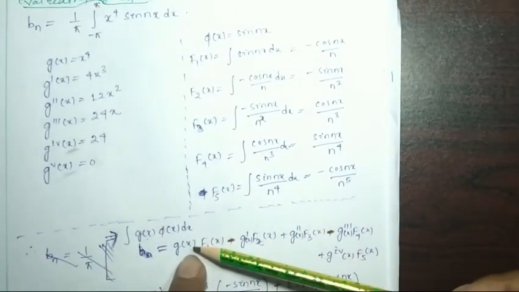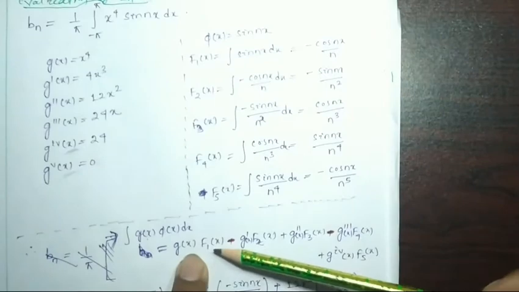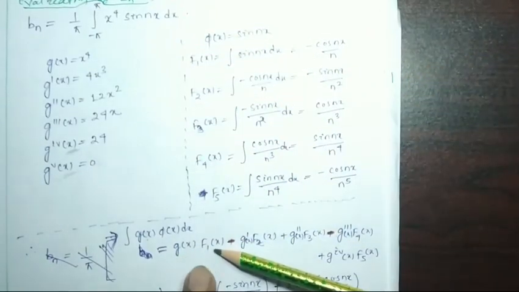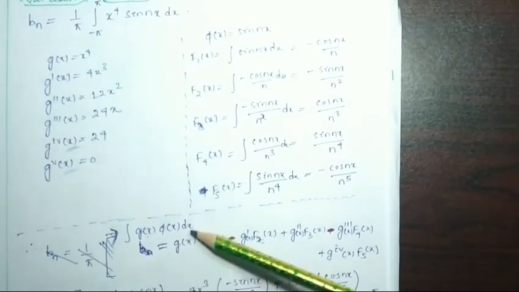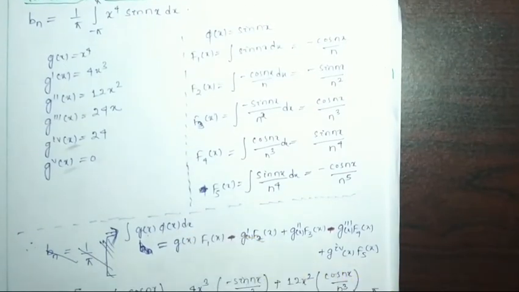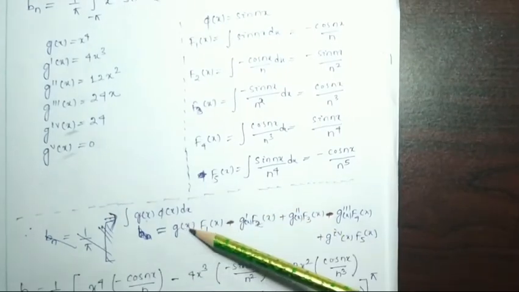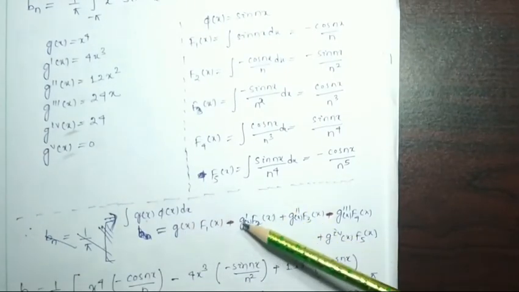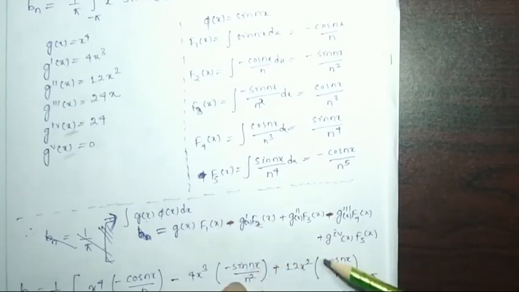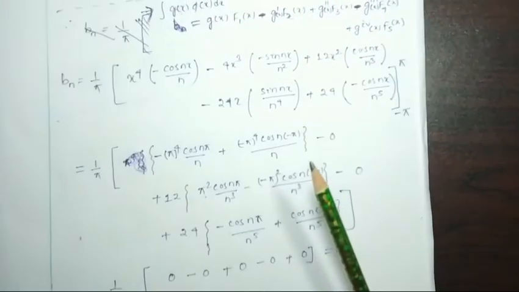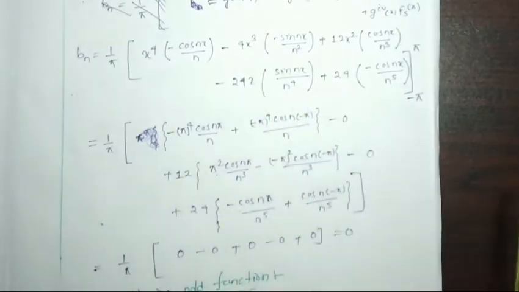So g(x) is x to the power 4, and f1(x) is the first integration. I have to write the first integration, then its derivative with its second integration, minus, then plus its double derivative and corresponding integration, then the triple derivative and corresponding integration, like that I have to write. So I suggest that you practice in that way.